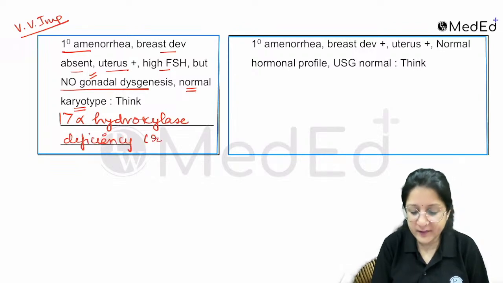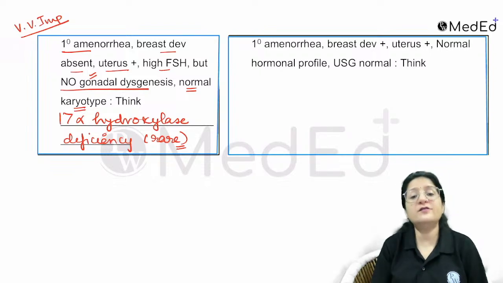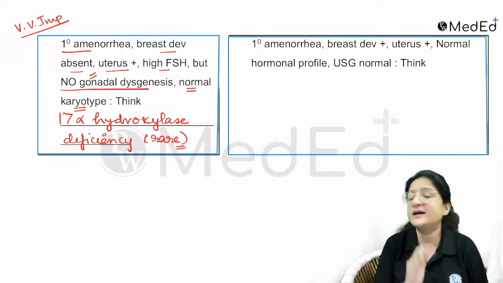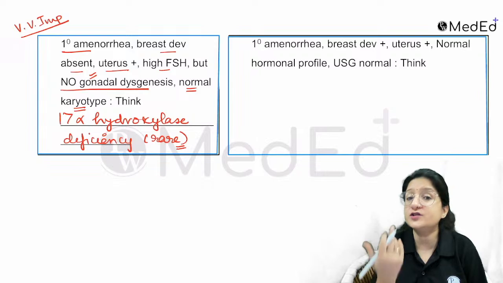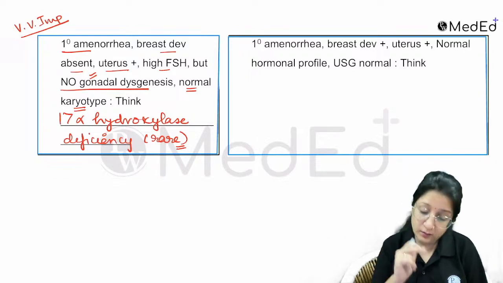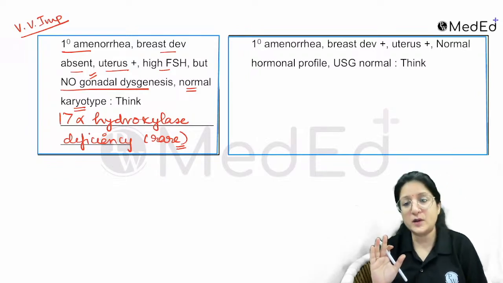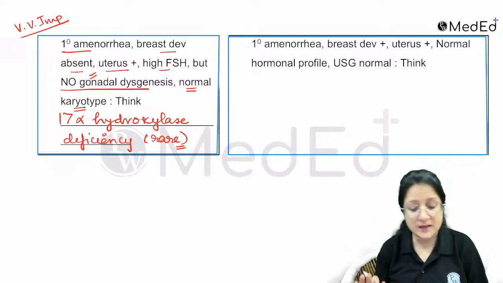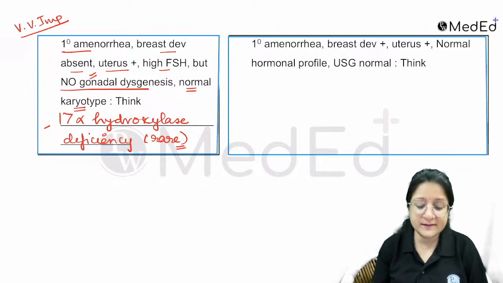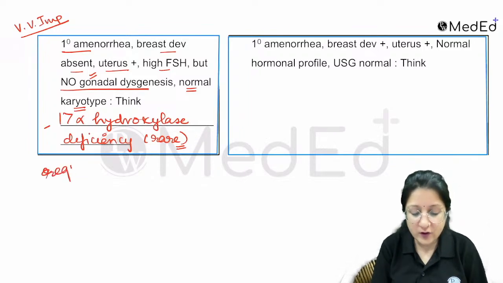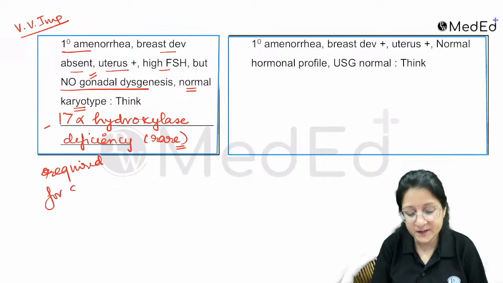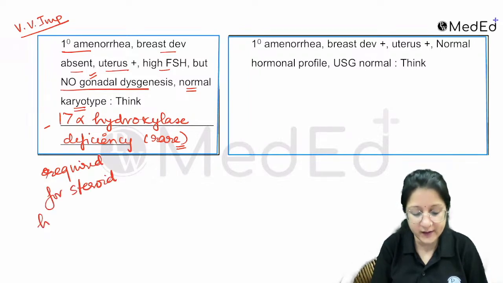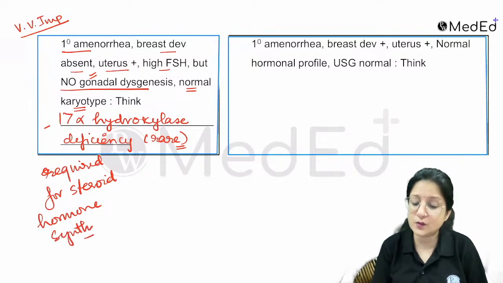Okay, this is anyways rare. This enzyme is required for androgen synthesis. So this is an integrated type of question, especially in INICET, with very high potential to be asked. Think about 17 alpha hydroxylase. These enzymes are required for steroid hormone synthesis, so there can be these rare enzymes.